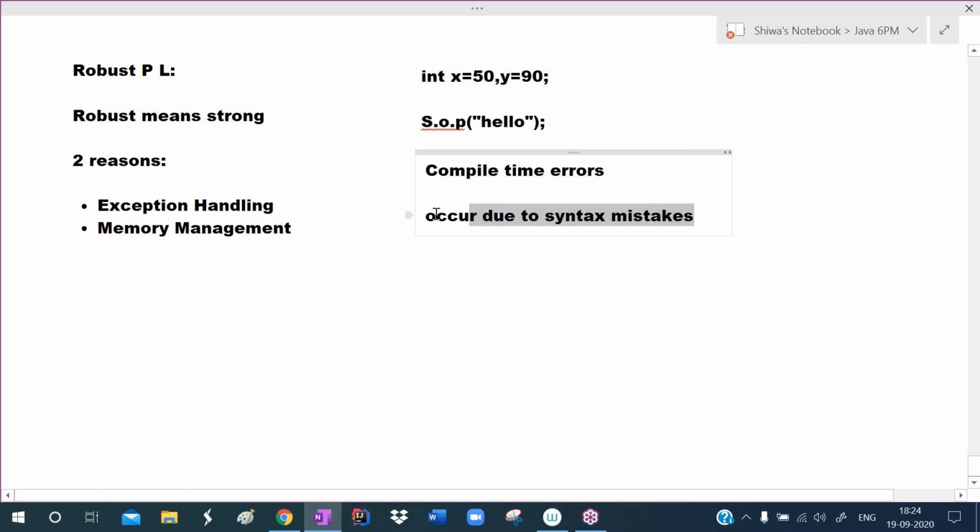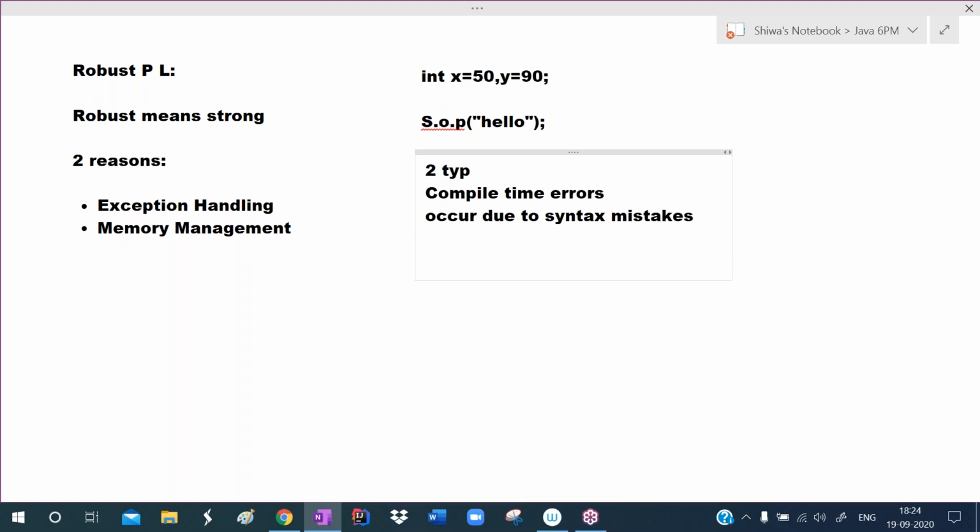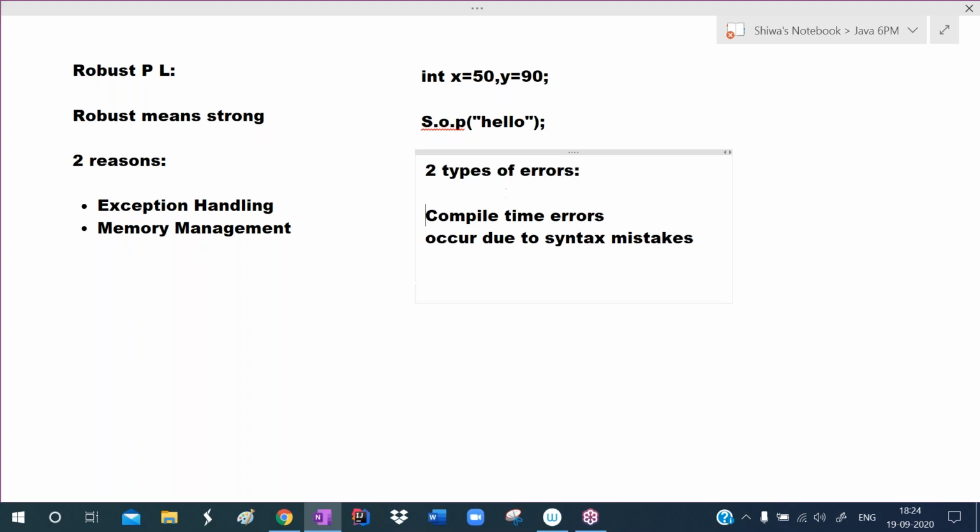So these can be checked by the compiler, no problem at all. So we can correct them. Compiler displays those errors, we can understand them and we can correct them. So no problem is there with compile time errors. But another type of errors are there. So there are 2 types of errors. What are those? Compile time errors and runtime errors.